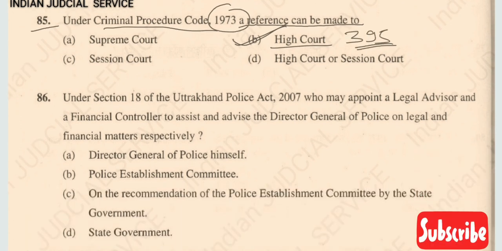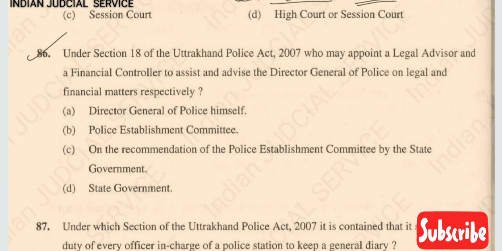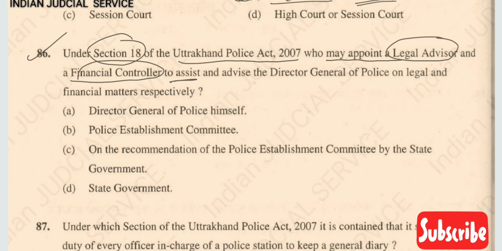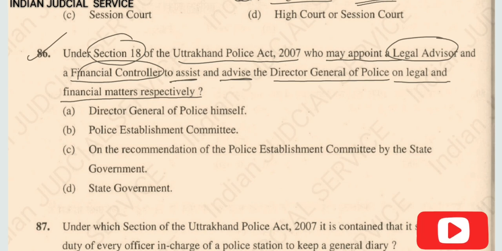Now question number 86. Under section 18 of Uttarakhand Police Act 2007, who may appoint a legal advisor and financial controller to assist and advise the Director General of Police on legal and financial matters respectively? Clearly, the state government. So the answer here is option D.